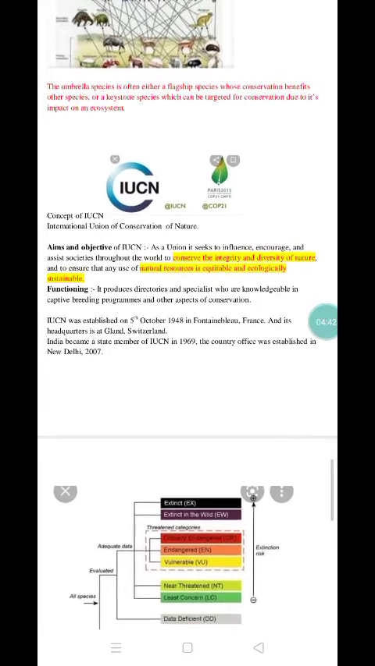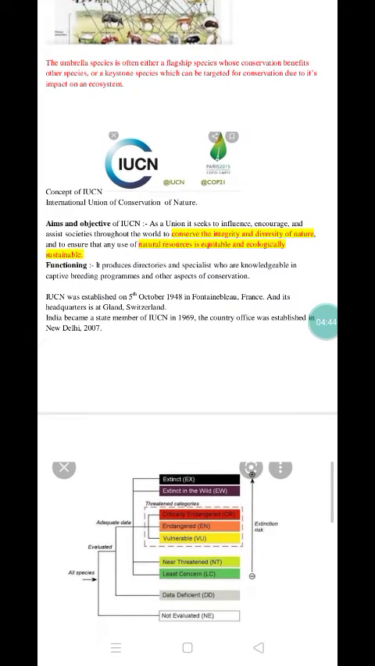Next topic is IUCN. IUCN is an organization, the International Union for Conservation of Nature. This is done for two purposes. That is, to conserve the integrity and diversity of nature, and the second aim is that natural resources are equitably and ecologically used, so that sustainable use of natural resources is done. In order to do that, this IUCN has come up.